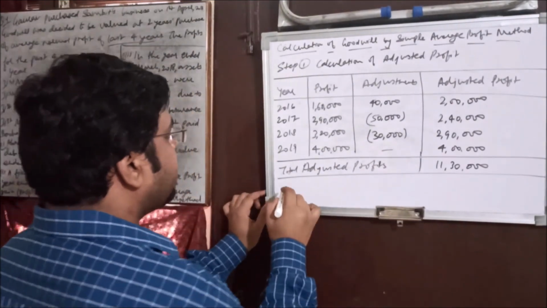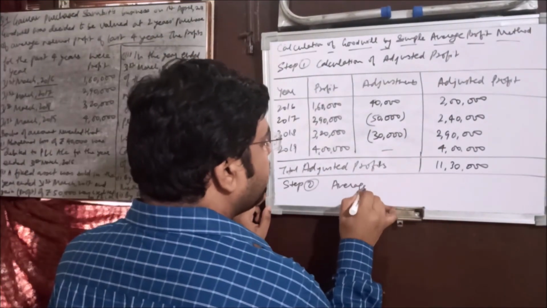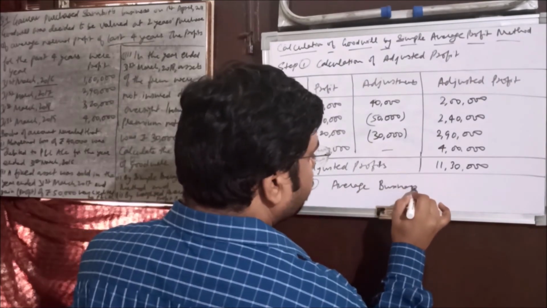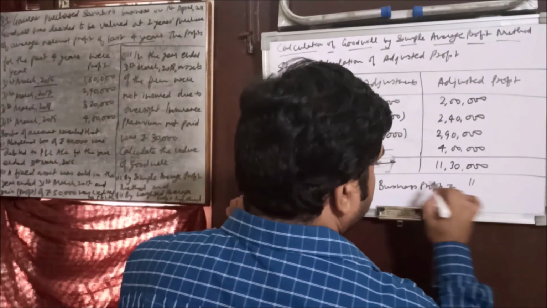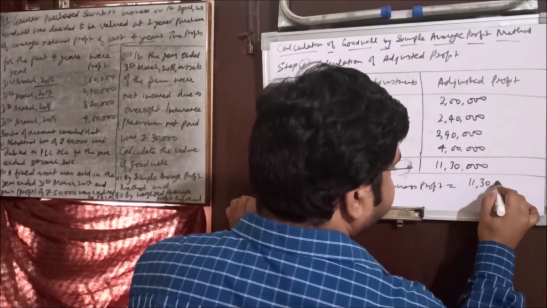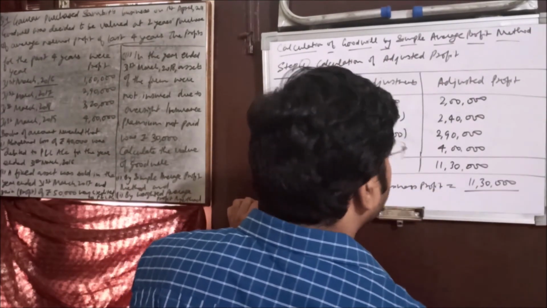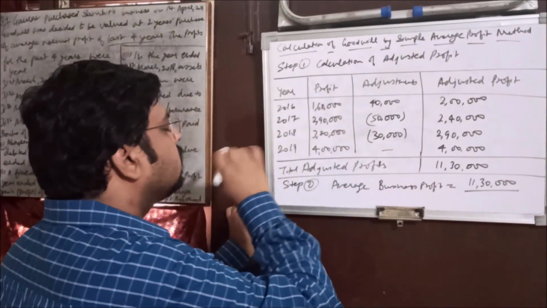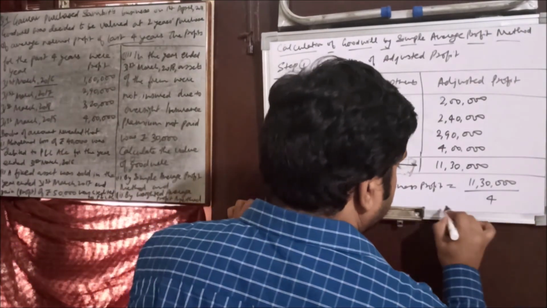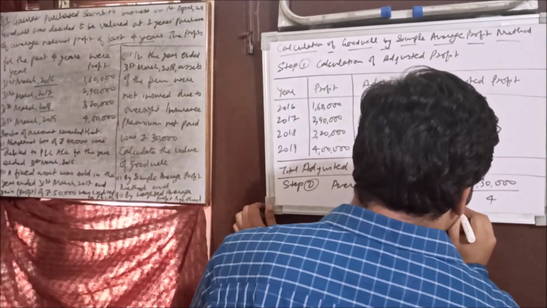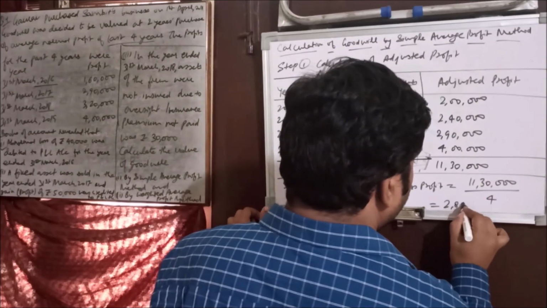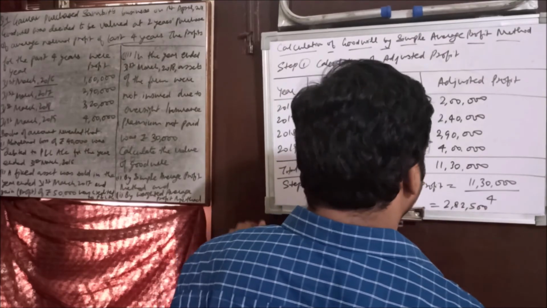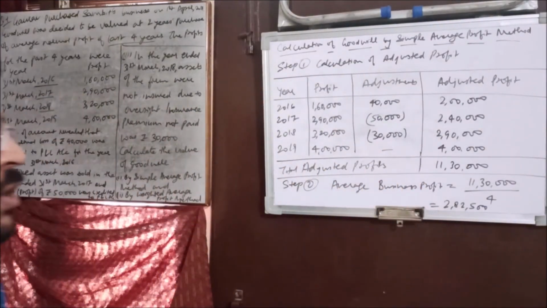Now we'll go to the second step. And what is the second step? To calculate average business profit. And how will it be calculated? The total will be mentioned here, and we'll divide it by the number of years. And how many years are there? There are 4 years. Let's see how much it comes out. 2,82,500. Okay, so that is the average business profit.